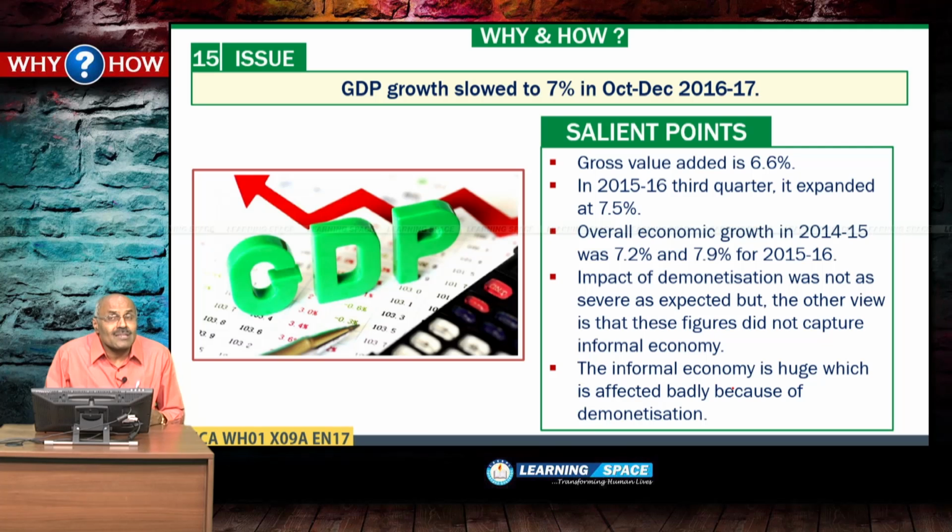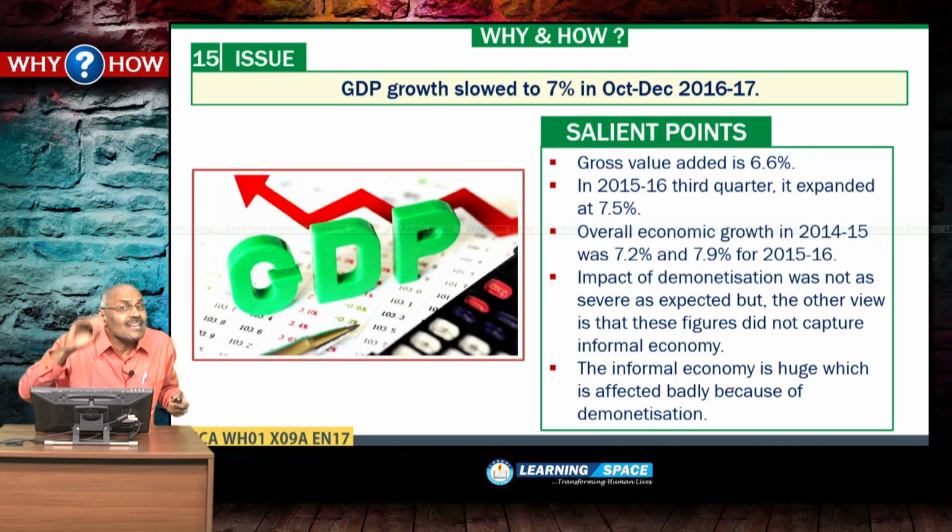GDP growth slowed to 7% in October-December 2016-17. In fact, people expected that GDP would be in the range of 6.5% or so, but the GDP recorded during October-December was a quite respectable figure of 7%, and it indicates that the impact of demonetization is not that severe. But the other view is that the informal sector was not captured, because the figures of the informal sector will be available much later.